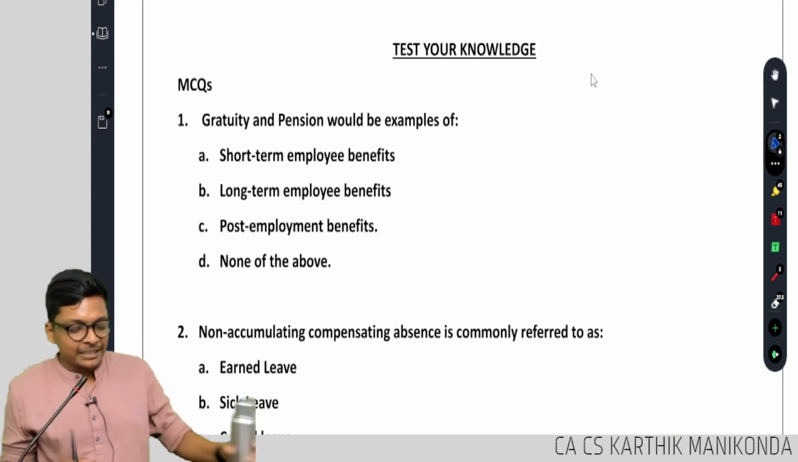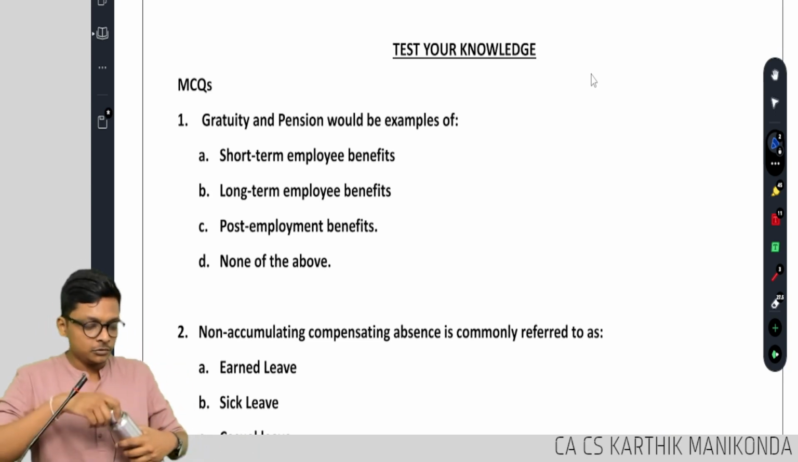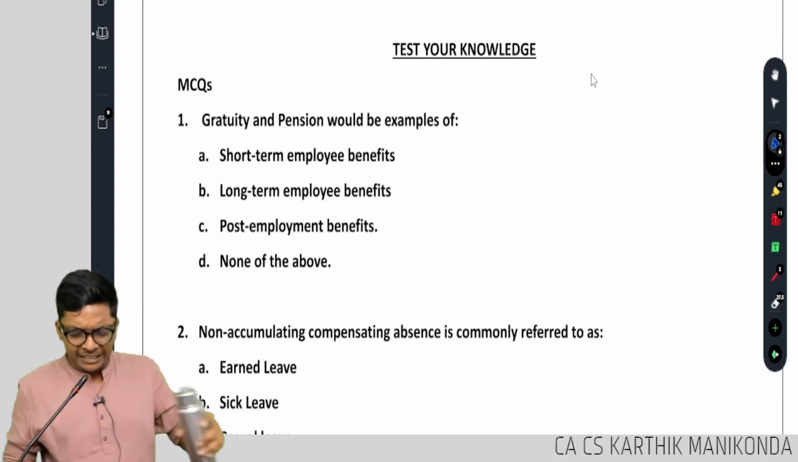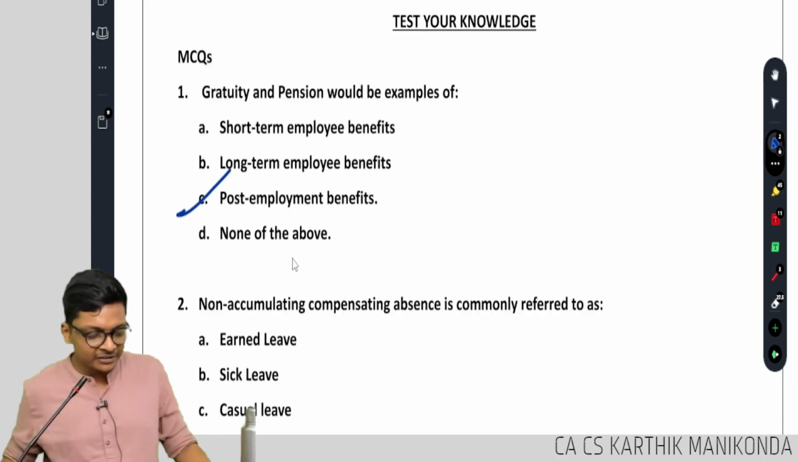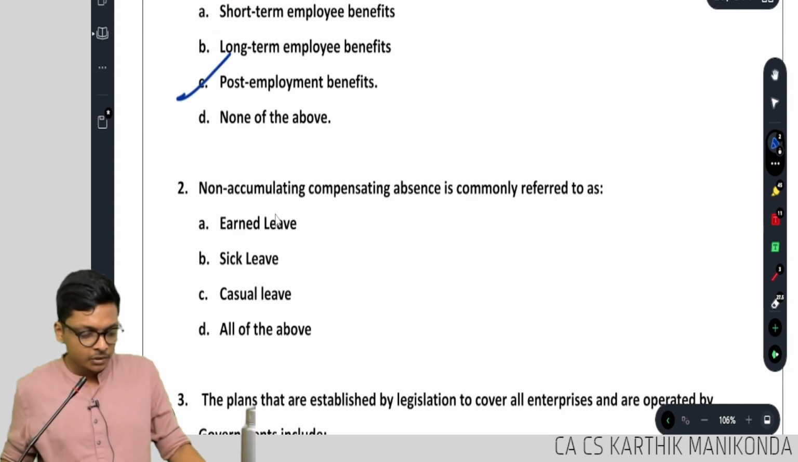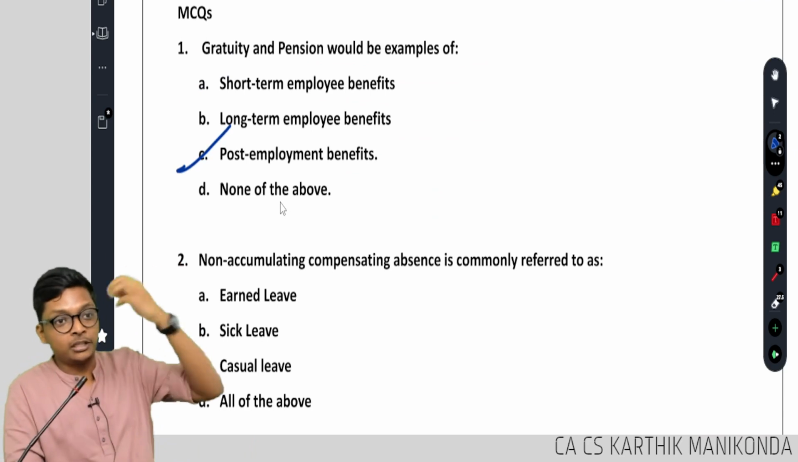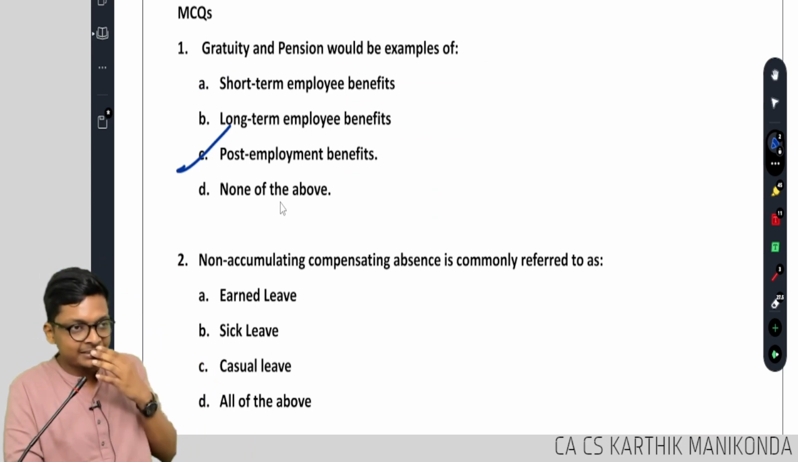Gratuity and pension would be examples of, quickly. You know the answer, guys. Post-employment benefits. Next. Non-accumulating compensating absences. We studied in short-term benefits. Is commonly referred as